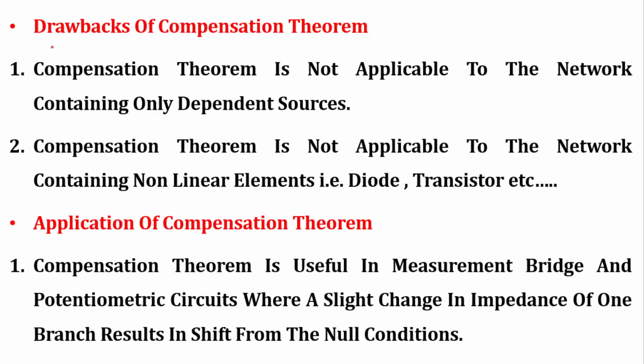Now let us discuss the drawbacks of this particular theorem. This theorem is not applicable to a network containing only dependent sources. So if there is no independent source, this theorem is not applicable. The second disadvantage is that it is not applicable to a network which contains nonlinear elements like diodes, transistors and other power electronic switches.